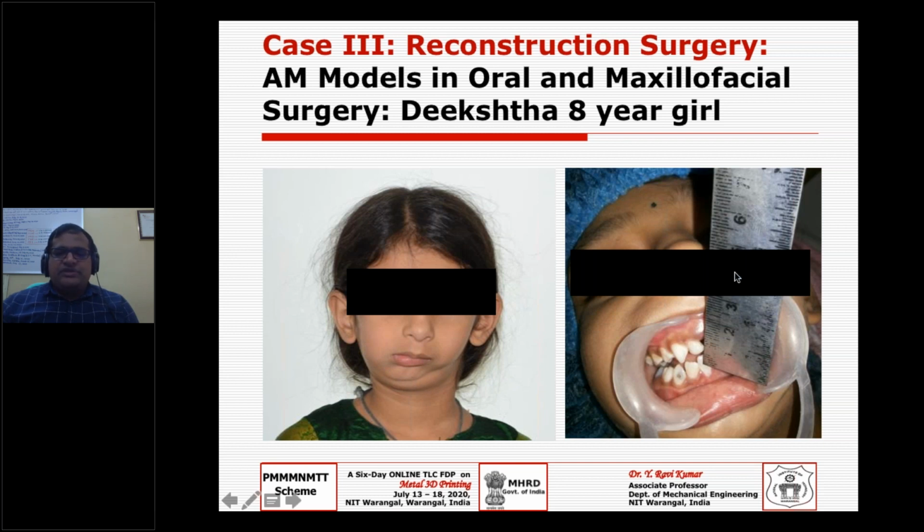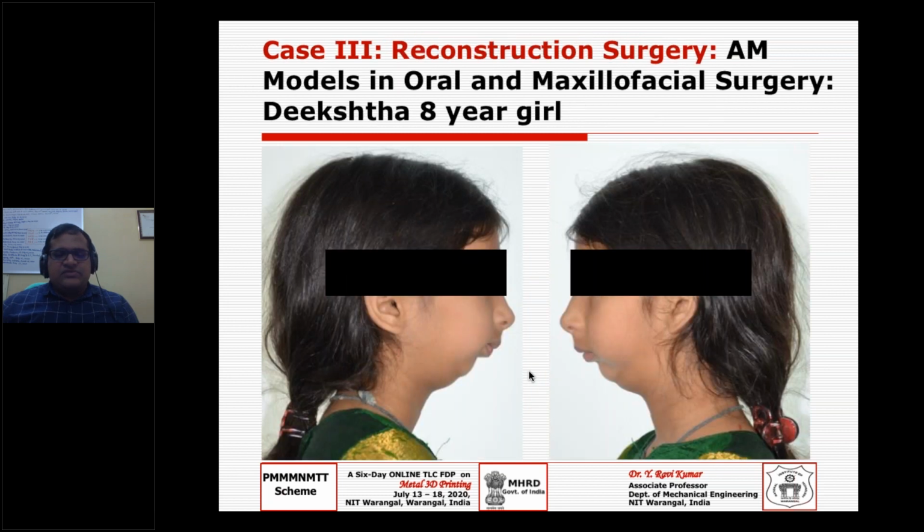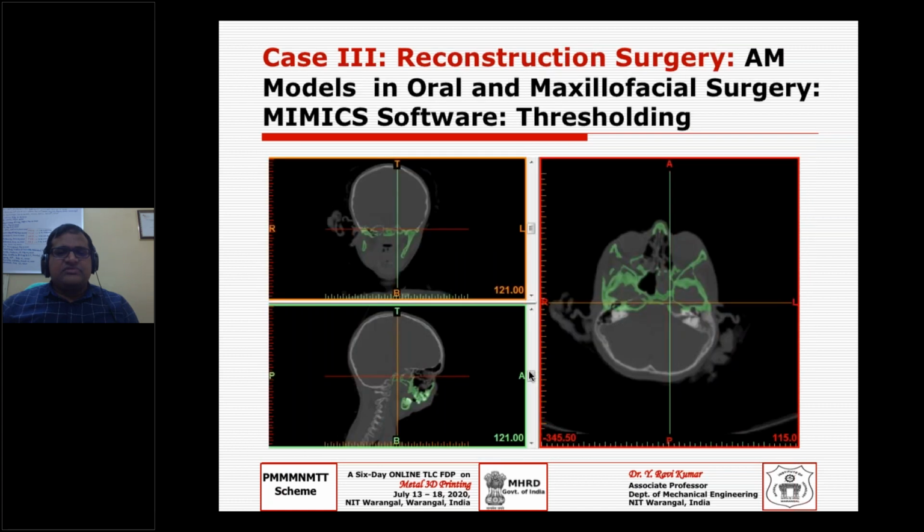And normal opening of the mouth is around 4 to 5 centimeters. She may not be having that because of this abnormality, the growth of the bone has not happened properly. Right from the start, the proportionate growth of the bone has not happened, and because of that she is having that problem. She may not be able to attain normal opening of the mouth, and we can see there is a defect in the different views.